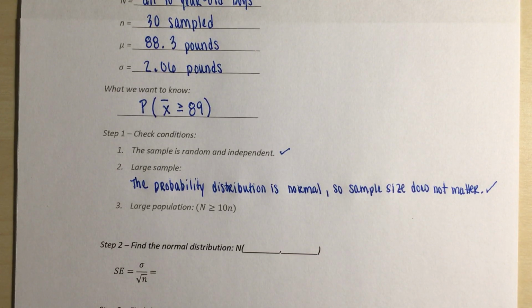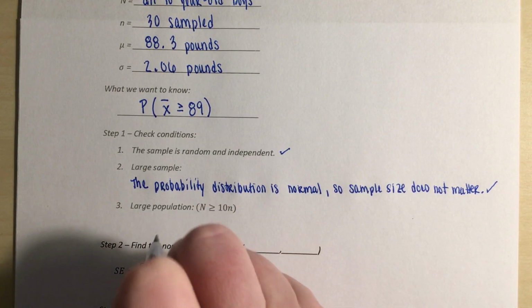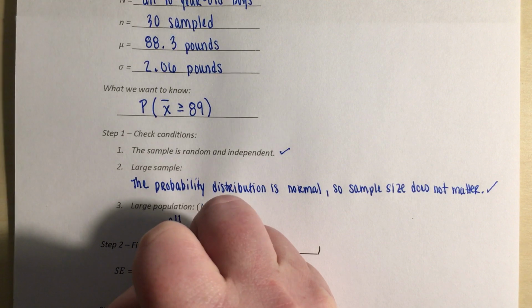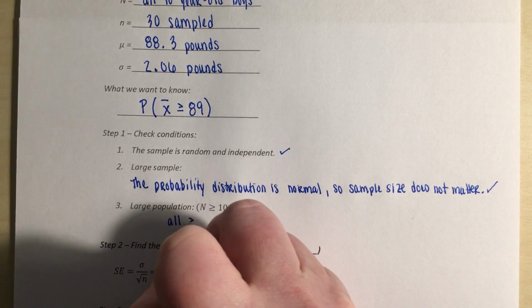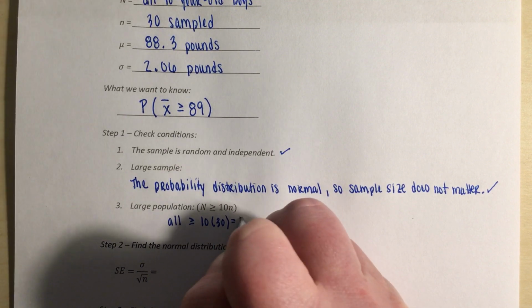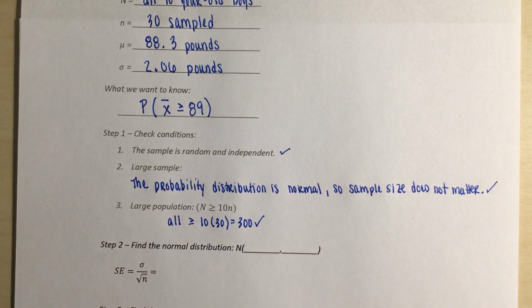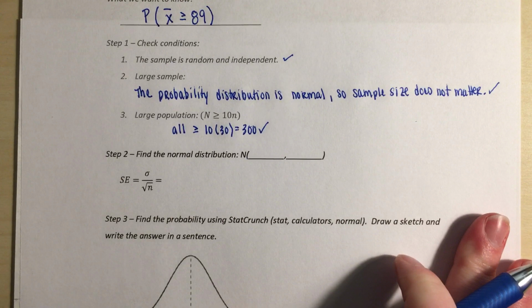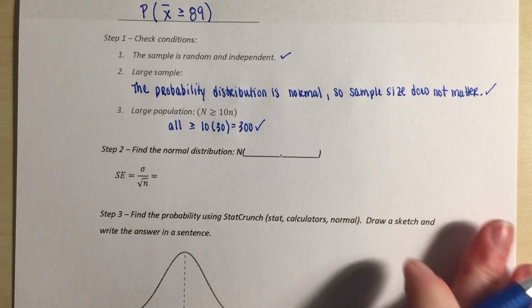Do we have a large enough population? Is our population, all 10-year-old boys, greater than or equal to 10 times 30, which is 300? Yes, that is a pretty safe assumption. Step 2, we find our normal distribution.